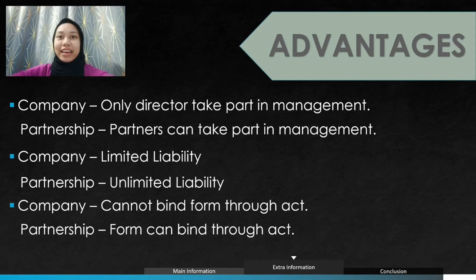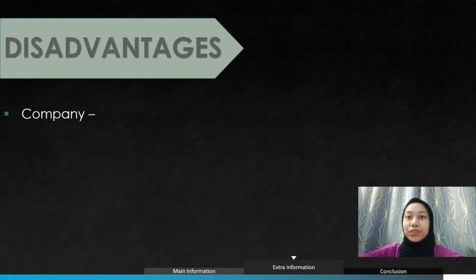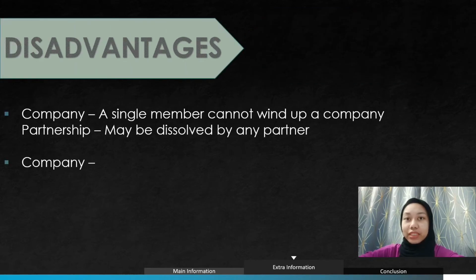Besides that, a partner can bind the firm by his act, while in a company, a member cannot. This is because in a company, only the directors have the power to bind the firm. So next, we move to the disadvantages of the company.